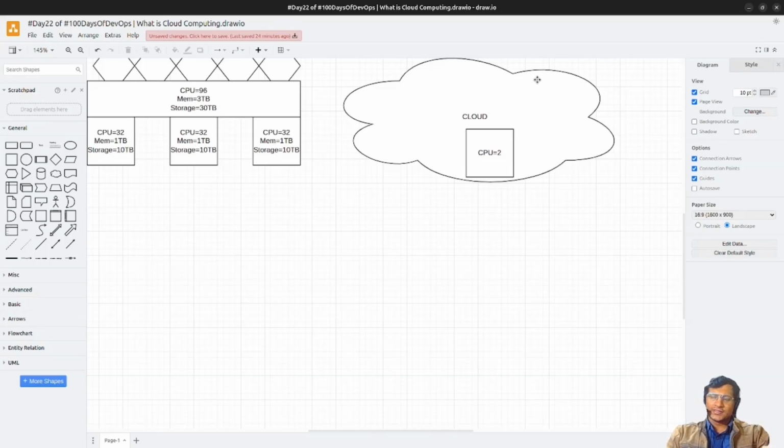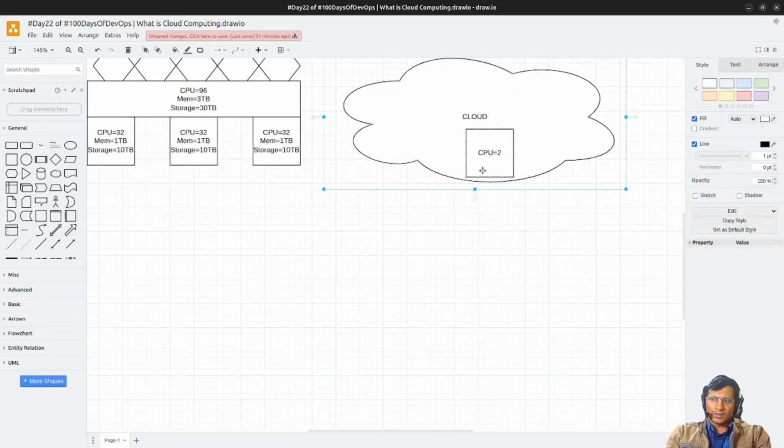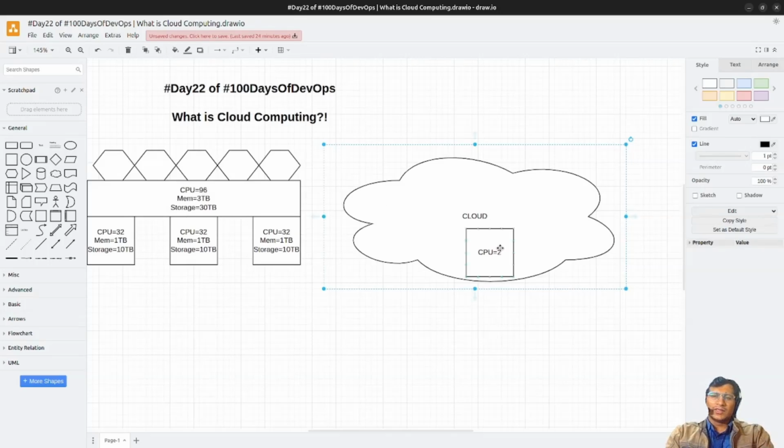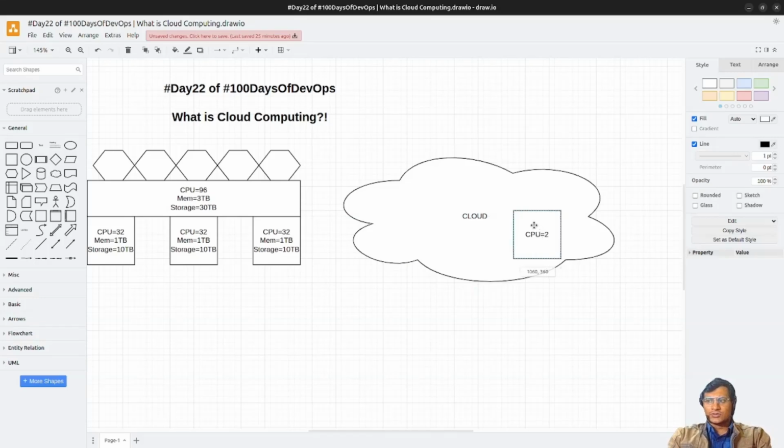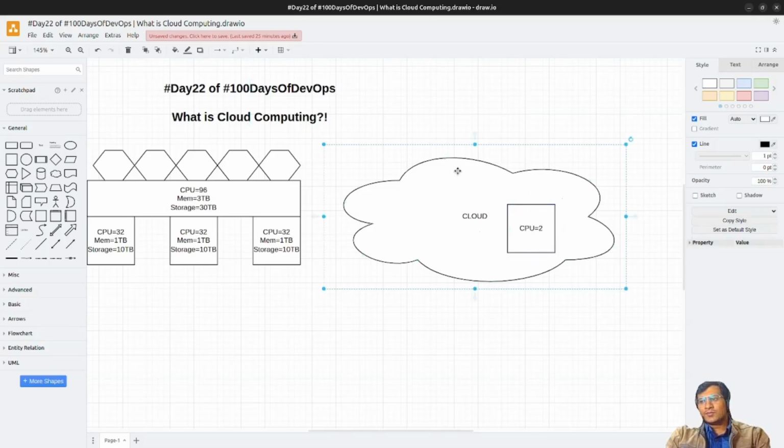Then there is global reach. Since cloud computing is already available on the internet, as long as you have a good connection and a good network, you can directly access your resources on the cloud. Connectivity is of utmost importance, but that's how it is. It is the age of connectivity, everyone is connected to one another. We have 5G right now, and 7G is currently in research. So the internet is growing, and in this age of internet we can rely on the cloud.